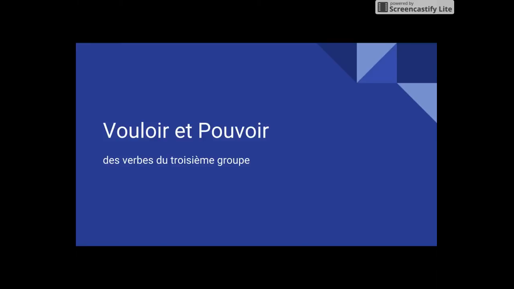Aujourd'hui, on parle des deux verbes du troisième groupe. We're going to talk about two verbs from the third group of verbs. They are irregular and they don't follow the same pattern as group one and group two, although they do have a pattern in and of themselves. And the two verbs that we're going to be talking about are vouloir and pouvoir.